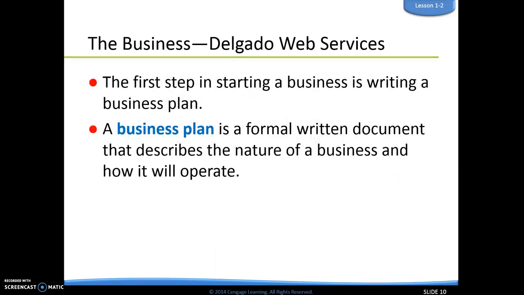So the first step that needs to happen when you start a business is that you need to write a business plan. A business plan is simply a formal written document that's going to describe the nature of a business and also how it's going to operate. You can have a very detailed business plan, or you can have something that's much more simple. It just depends on the nature of your business.